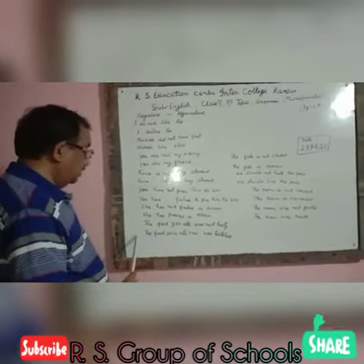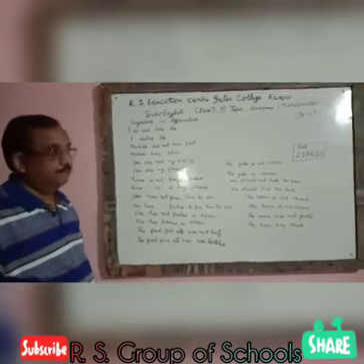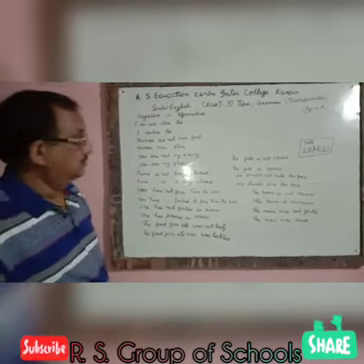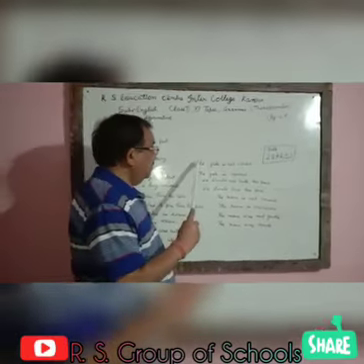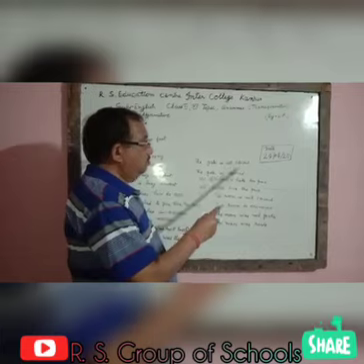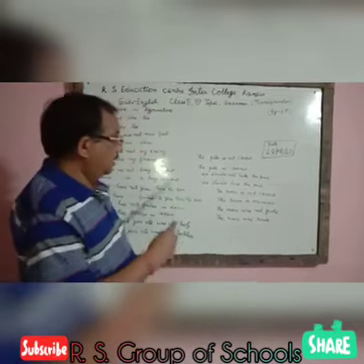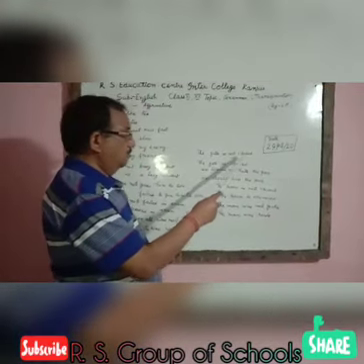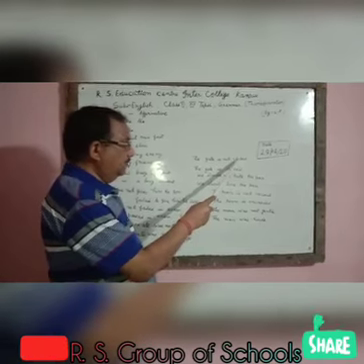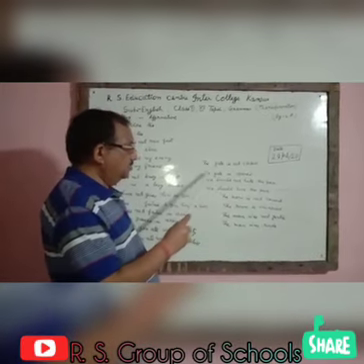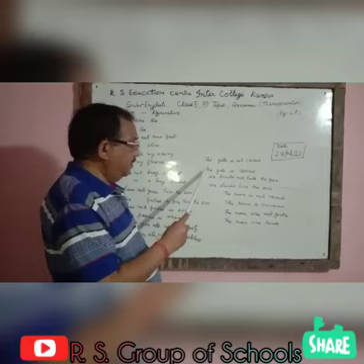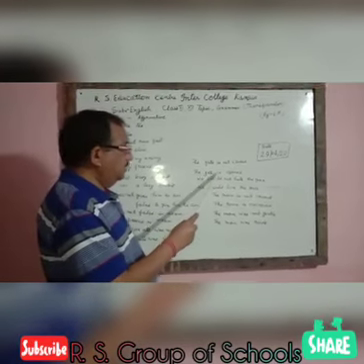The two sentences give the same meaning. The gate is not closed. Opposite of closed will be opened. That's why the affirmative sentence will be the gate is opened.